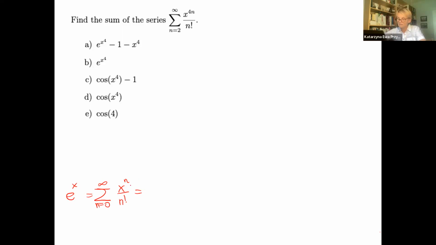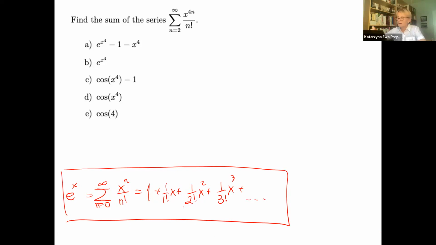And then when we expand this, 0 will give us 1, and then 1 factorial x to the power of 1, 2 factorial x squared, 3 factorial x cubed, and so on. That means this is e to the x. Now, what do we have? You may notice one thing, we're not starting from 0, we're starting from 2. But let's see, we have quantity to the power of n factorial, and the quantity is x to the power of 4, right?